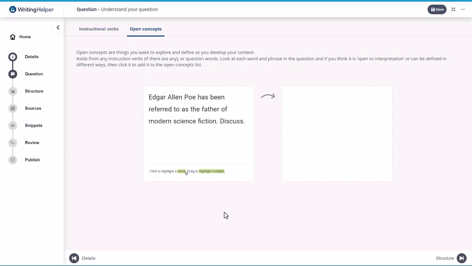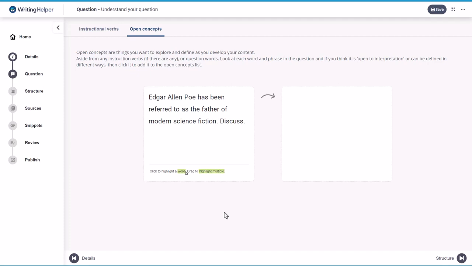Aside from any instruction verbs, if there are any, or question words, look at each word and phrase in the question, and if you think it's open to interpretation or it can be defined in different ways, then click it to add it to the Open Concepts list. So that's what I'm going to do now.